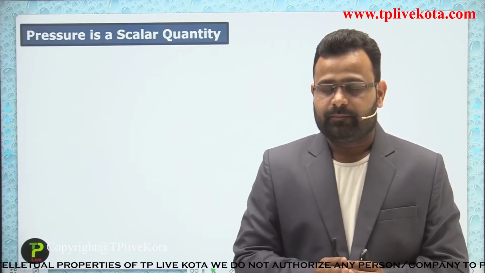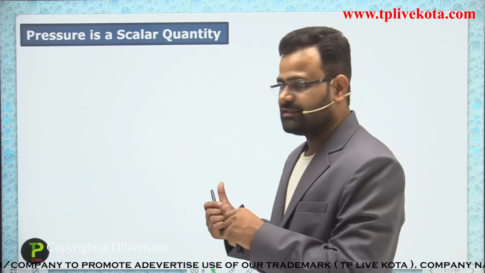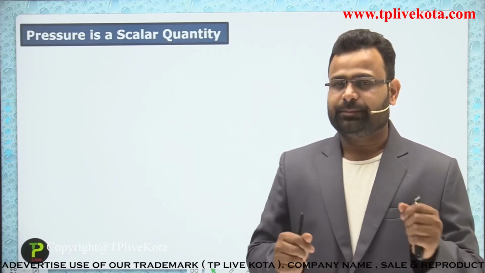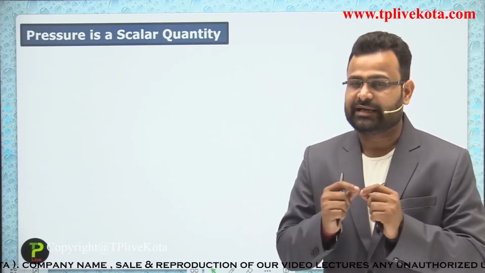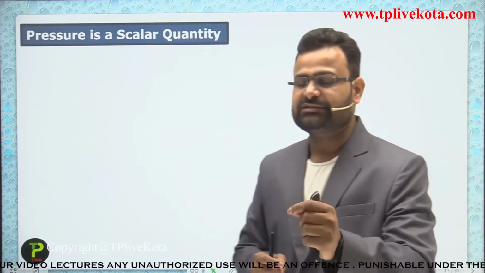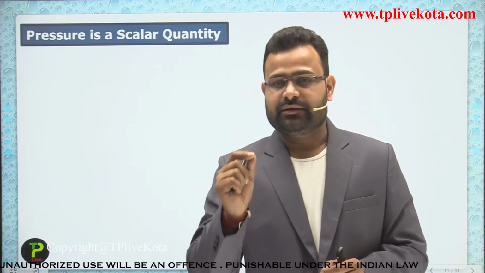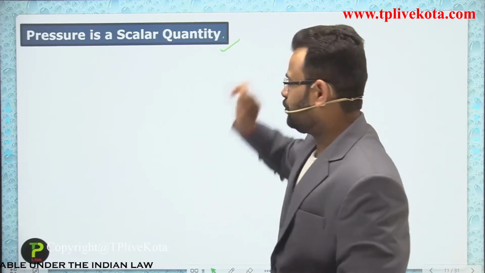It requires only some particular parameters, which will be discussed in the next few slides. The pressure is determined by the height of the liquid, not the direction and not the size of the container. It is completely based on height and liquid density only. So you can say the pressure is a scalar quantity.